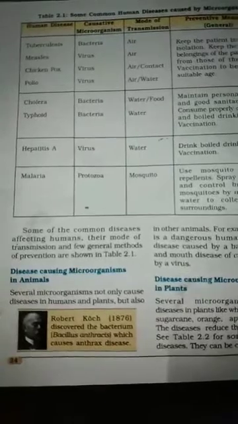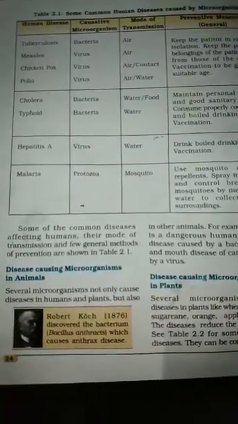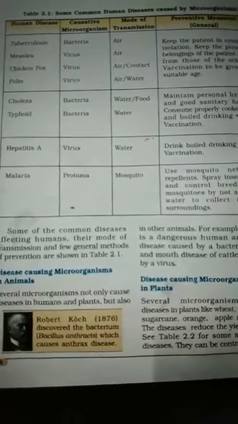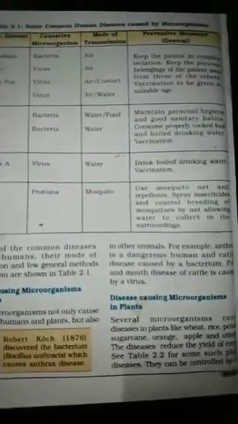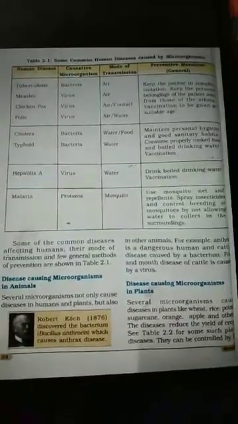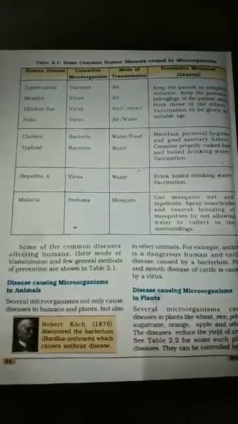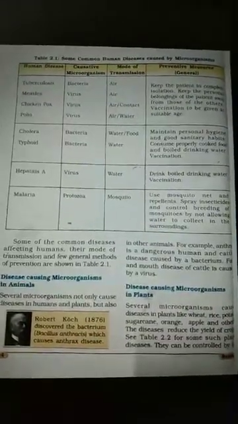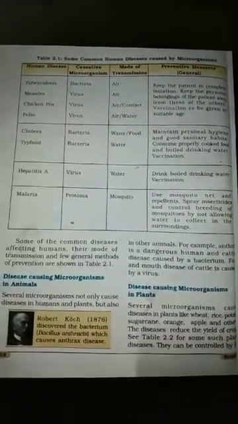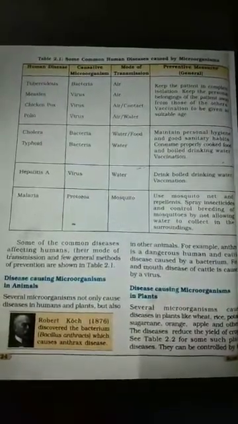Here it's written that several microorganisms not only cause disease in humans and plants but also in other animals. So some microorganisms cause disease not only for human beings and plants, but they harm animals also. For example, anthrax is a dangerous human and cattle disease caused by a bacterium.